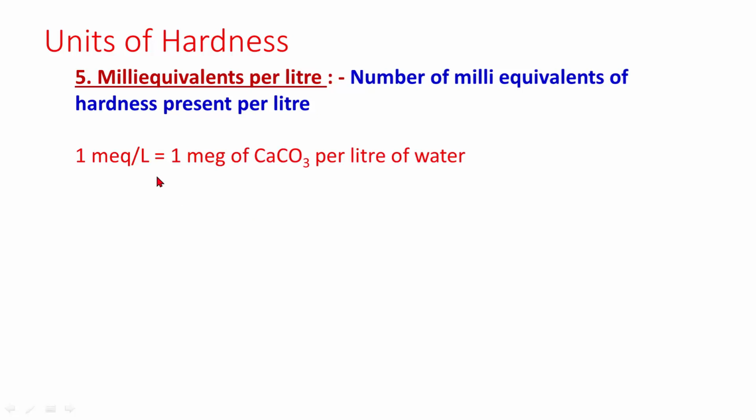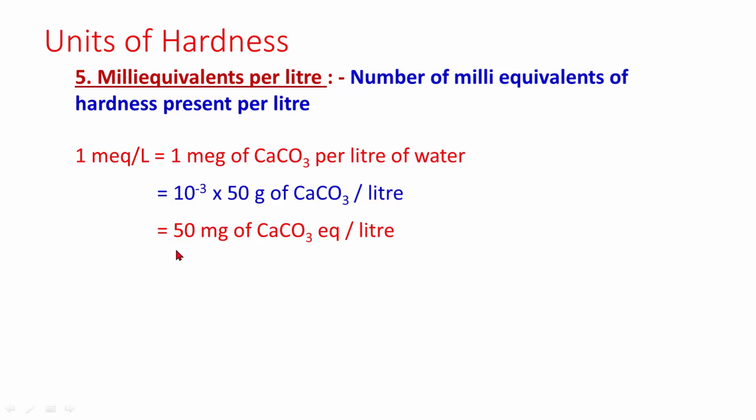1 milliequivalent per liter is equal to 1 milliequivalent of calcium carbonate per liter of water, which is equal to 10 to the power minus 3 into equivalent weight 50 gram of calcium carbonate per liter, which is equal to 50 milligram of calcium carbonate equivalent per liter, which is equal to 50 milligram per liter of calcium carbonate equivalent, which is equal to 50 ppm. 1 milliequivalent per liter is equal to 50 ppm.